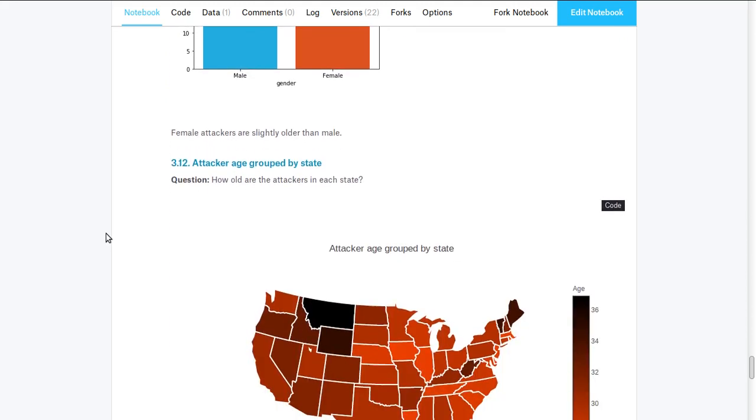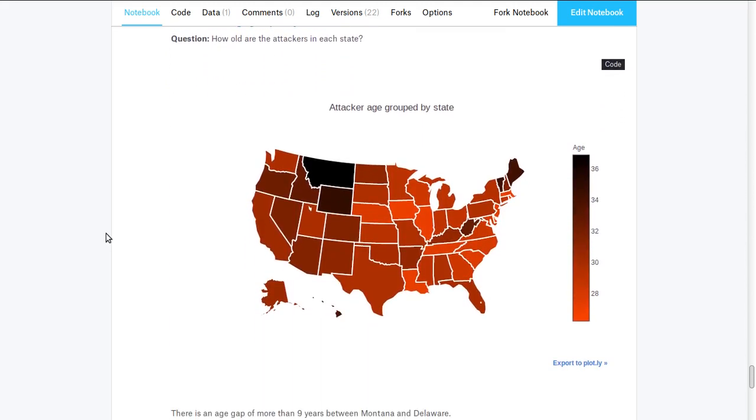Finally, displaying the mean age of the attackers grouped by state reveals younger attackers in the southeast and older ones in the north and west. Also, there's a big age gap of up to 9 years in this case between Montana and Delaware.